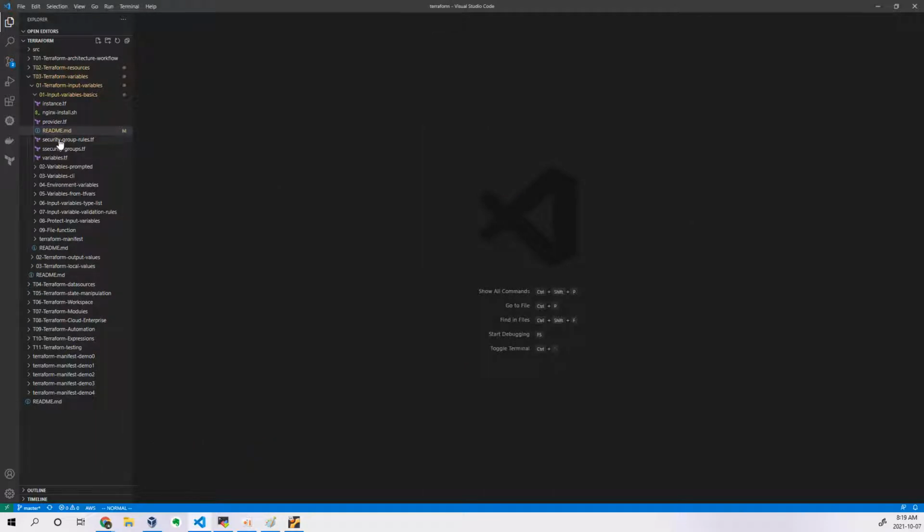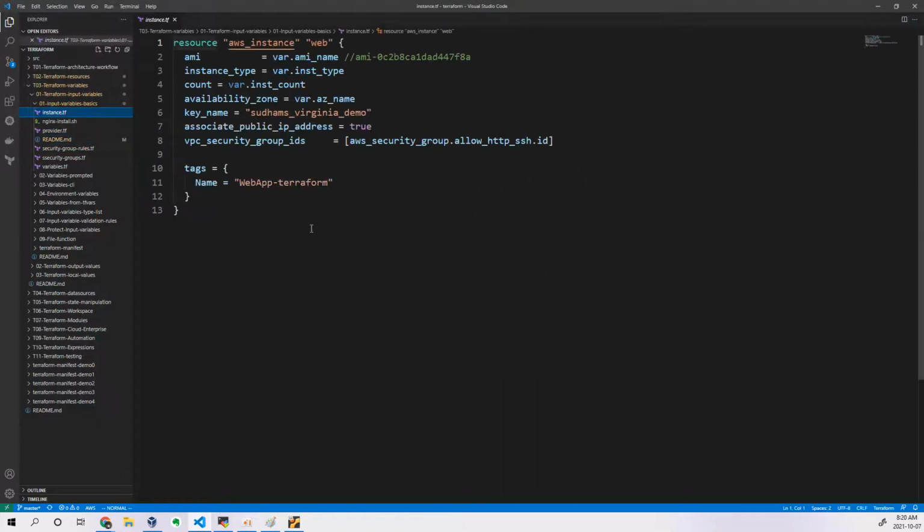So now let's see an example of how we have written variables. See the example, instance. I'm not hard coding the AMI value. I'm not hard coding the instance type. I'm not hard coding the count value. I'm not hard coding the availability zone as well. You can see the rest of the things are the same. That's fine. Now how are these values being replaced? Because I have written a variables.tf file. In that file, I have declared my AMI name, instance type, instance count, and AZ name.